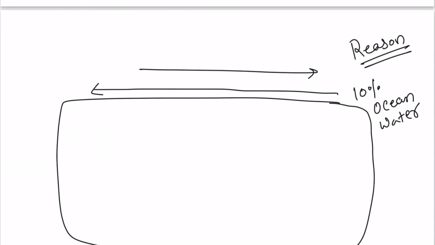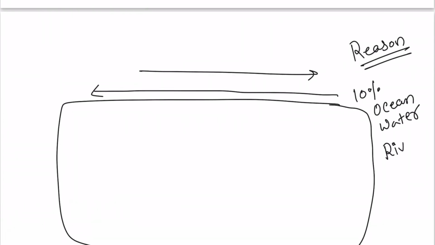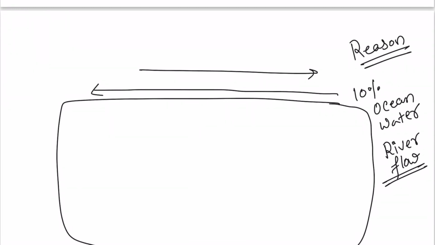Around 10% of the surface water is moving in a particular direction, and this 10% of surface water is like a river flow because it has a permanent kind of movement, and almost doesn't change its direction. The direction is very permanent in nature, but in some ocean currents you will also see direction change. We will also discuss that.